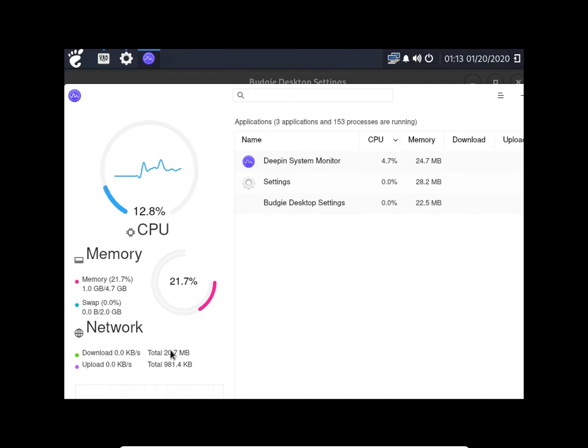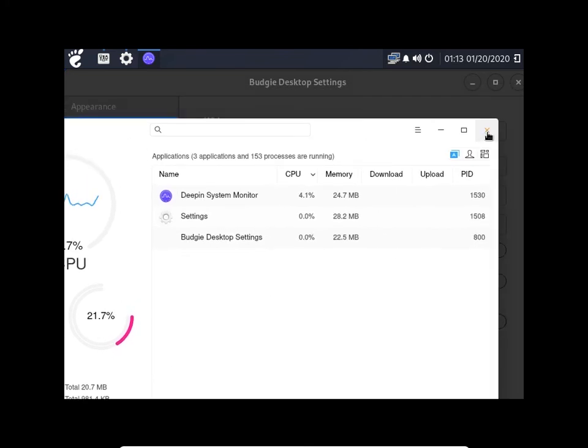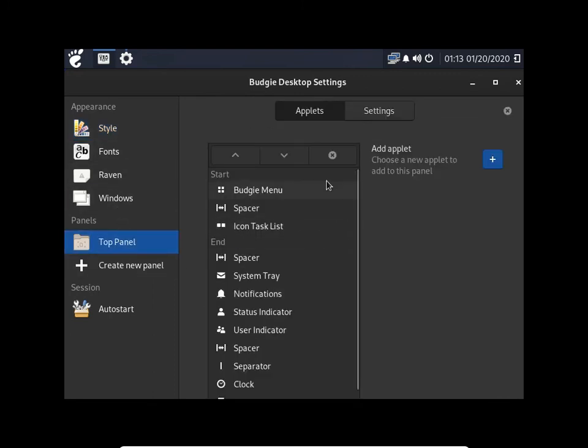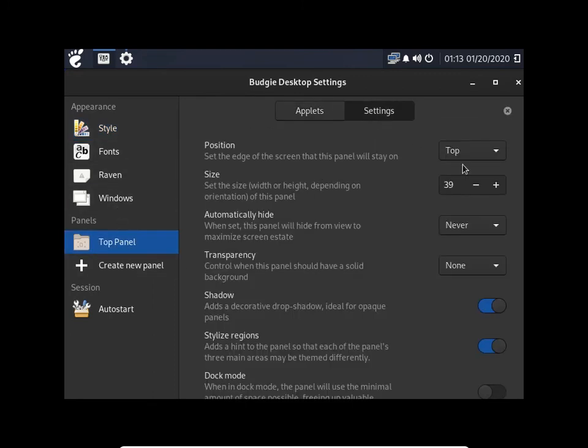No swap is being used, and almost 13% on the CPU. So it's not the lightest of distros at this point. Of course, like I say, I got this open. Now here's where you can change that panel from being at the top or the bottom.